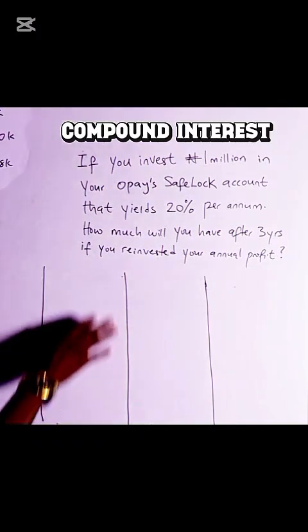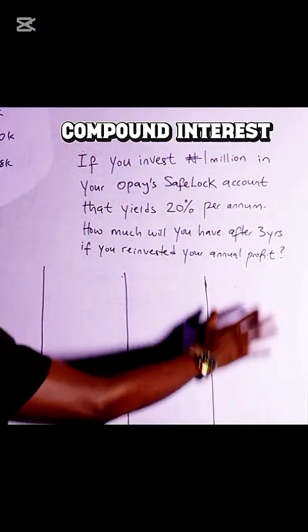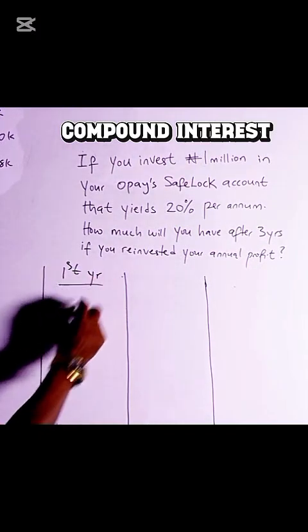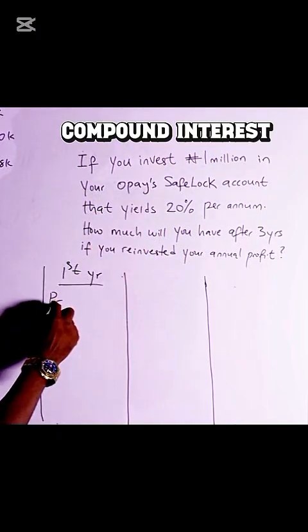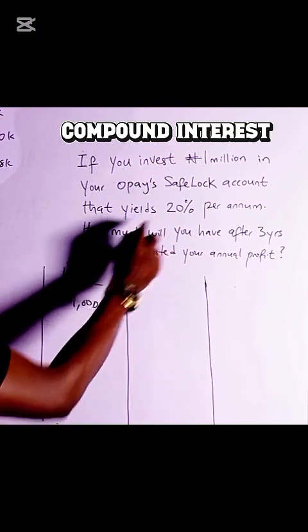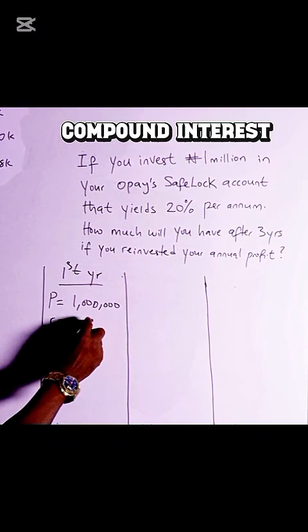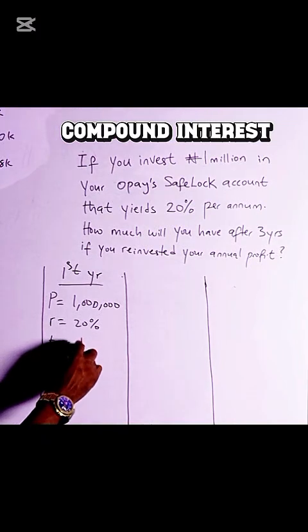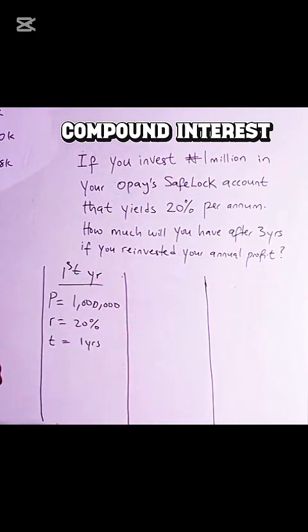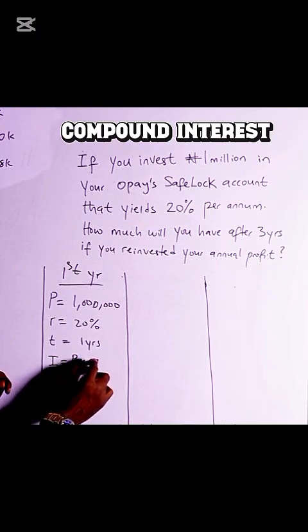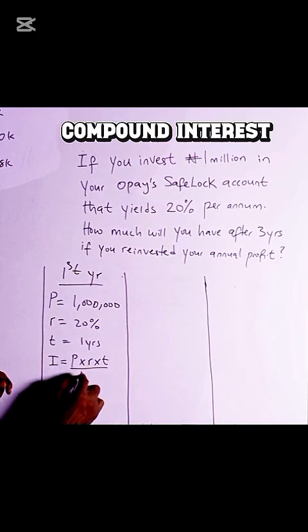So what we're going to do, we're going to calculate your profit year after year. So for the first year, your principal, the money you're investing, is ₦1,000,000, and you have your rate to be 20%, and your time. Now, since we are dealing with the first year, your time will be 1 year. So we know that the interest you will earn investing 1 million is your principal times rate times time all over 100.